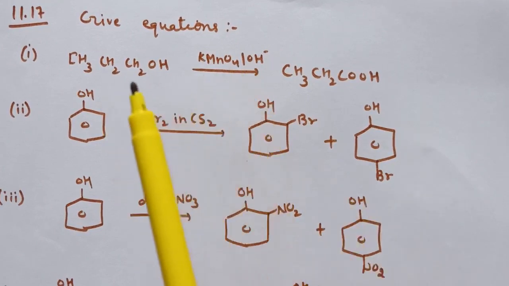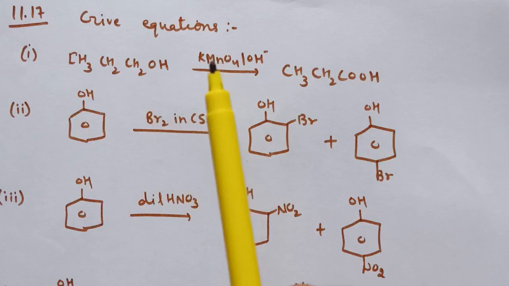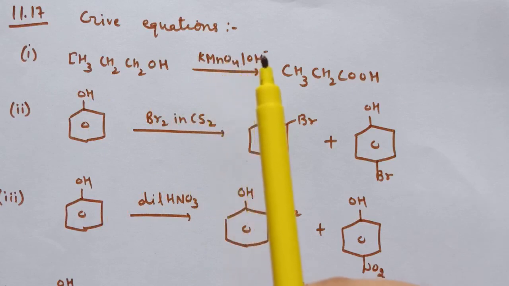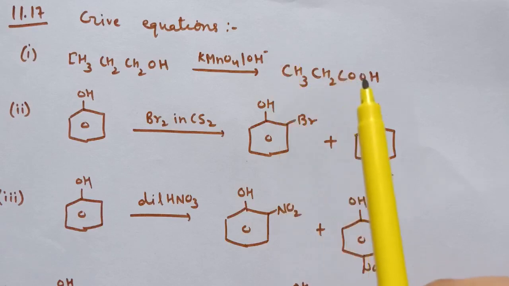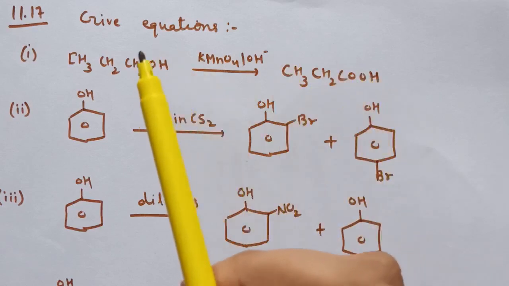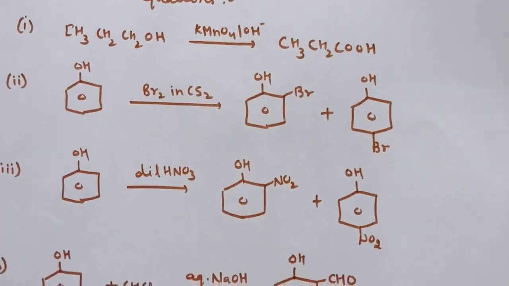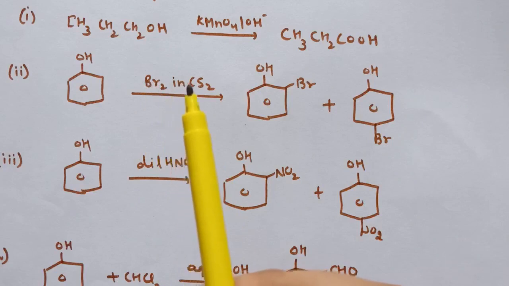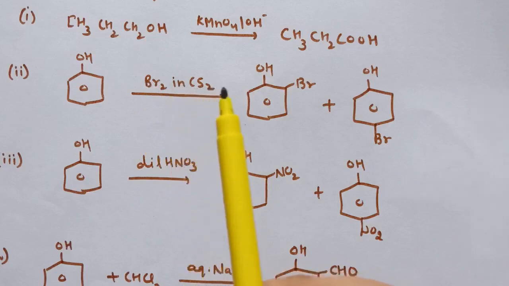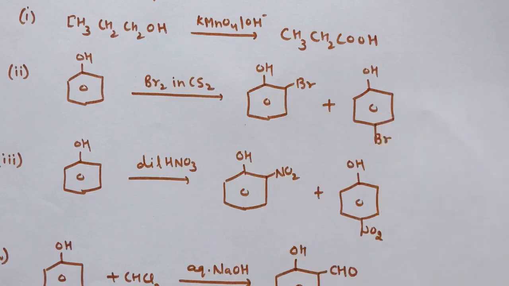Give equations. First is alcohol in presence of KMnO4 and OH negative. So this CH2OH will be converted to COOH, that is alcohol converts to carboxylic acid. Next is reaction of phenol in presence of Br2 in carbon disulfide. So here two products are formed, ortho-bromophenol and para-bromophenol.